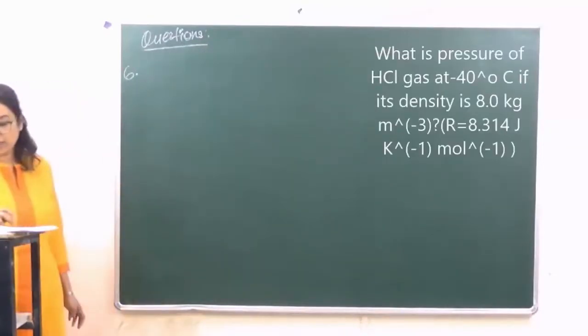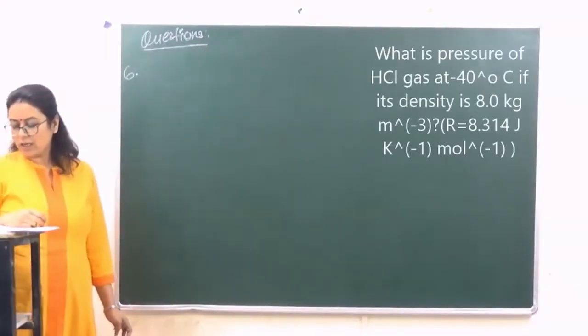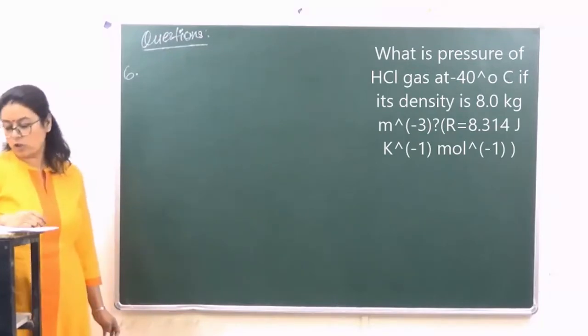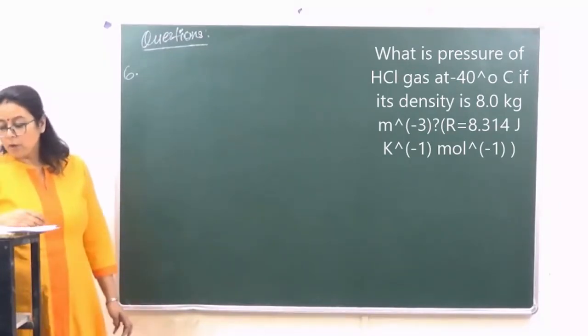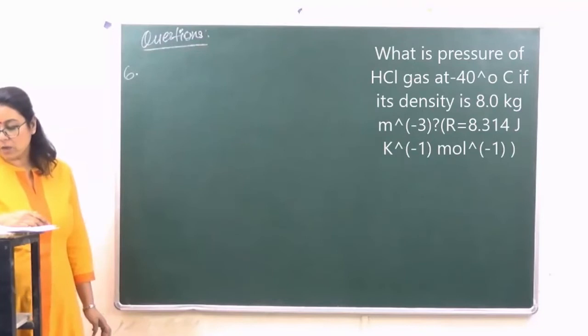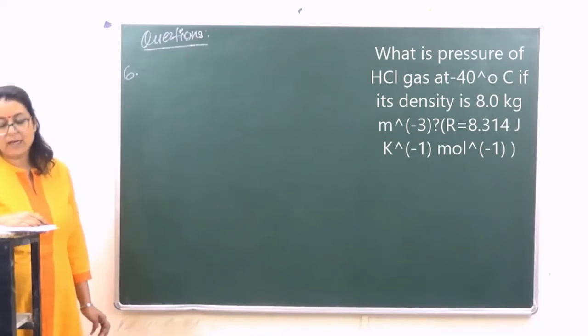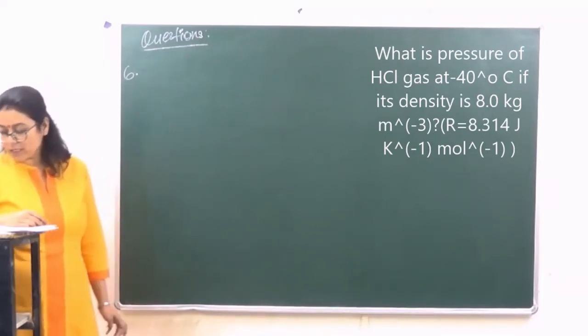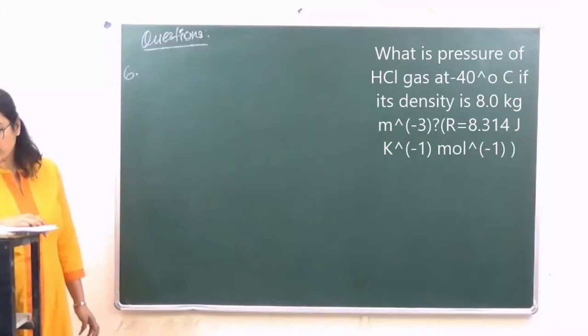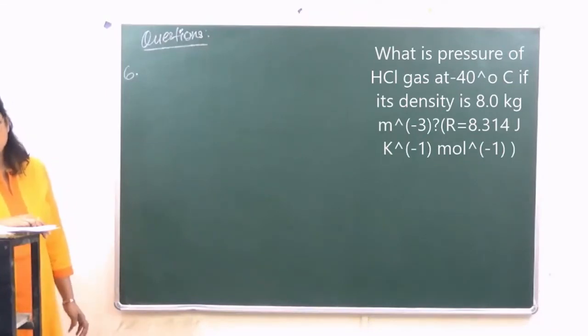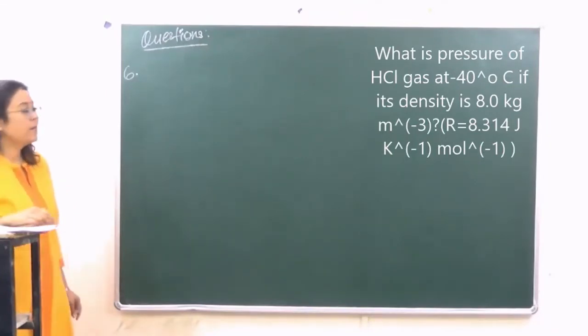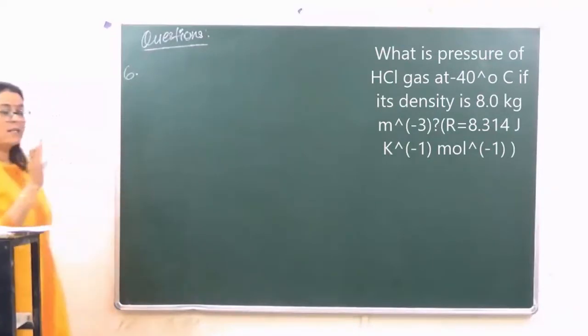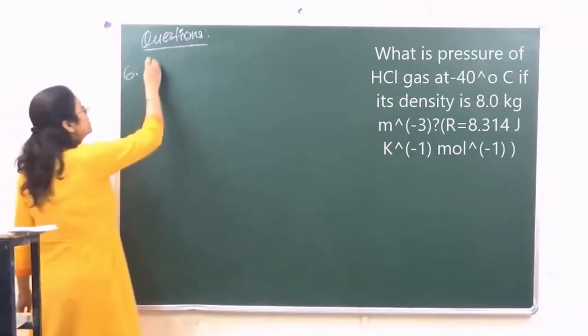What is question number 6? The sixth question is a balloon. This is the payload question which we had done yesterday. A balloon of diameter 20 meter weighs 100 kg. Calculate the payload if it is filled with helium at 1 atmosphere and 27 degrees centigrade. Density of air is 1.2 kg per meter cube and the value of R is also given to you. Now over here we have to first calculate the mass of the balloon.